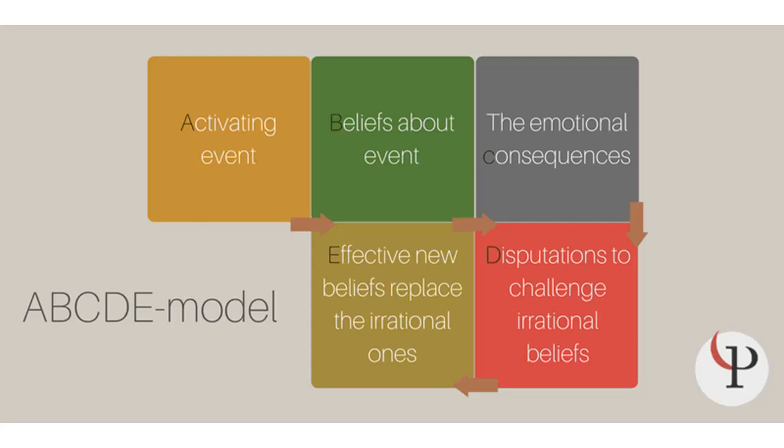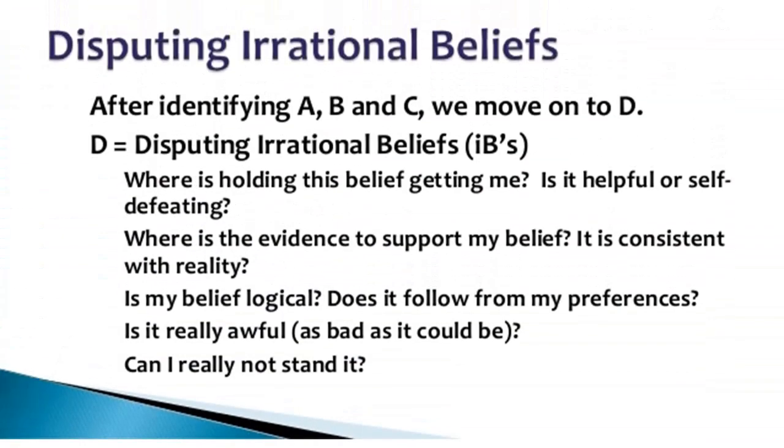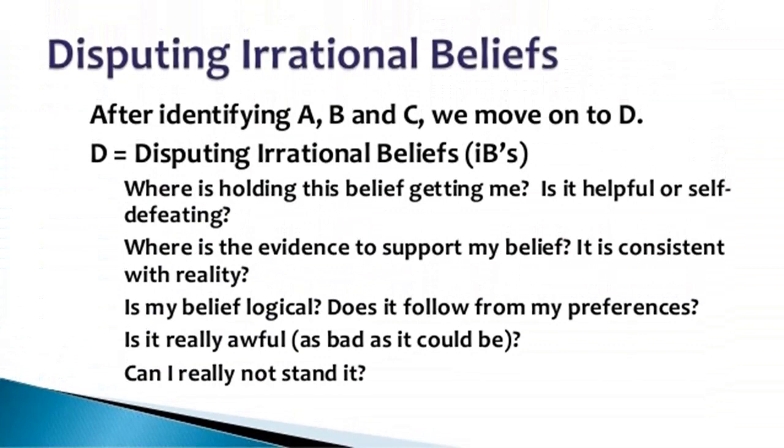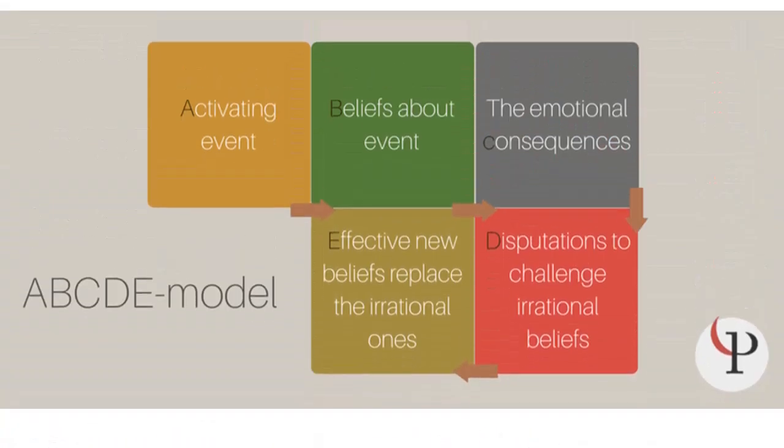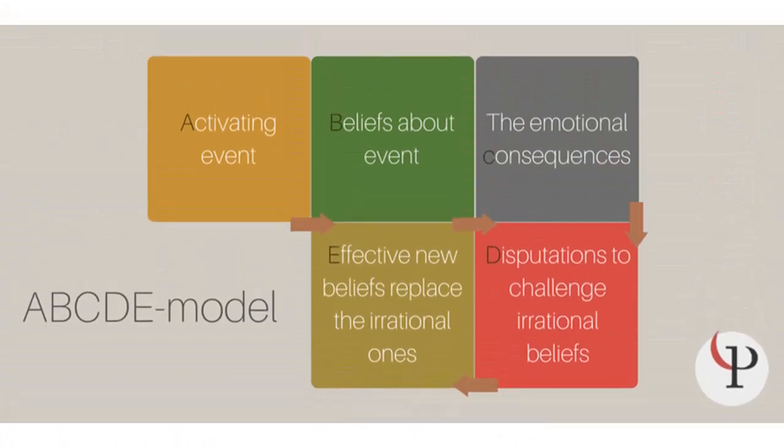Ellis categorized 3 ways of disputing irrational thoughts. Logical disputing: self-defeating beliefs do not make sense, they are illogical. Empirical disputing: self-defeating beliefs do not reflect reality, there is no proof that this is true. Pragmatic disputing: self-defeating beliefs are not useful, how is this helping you? E equals effects of disputing and effective attitudes to life. F equals new feelings that are produced.